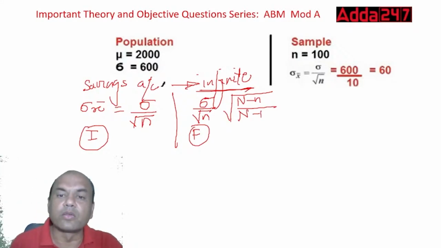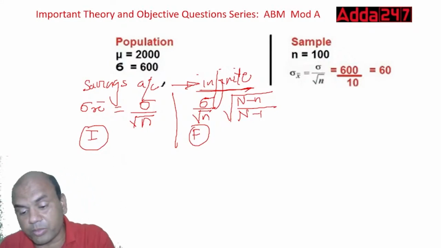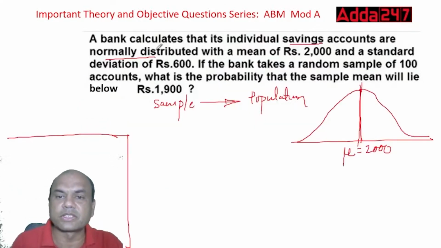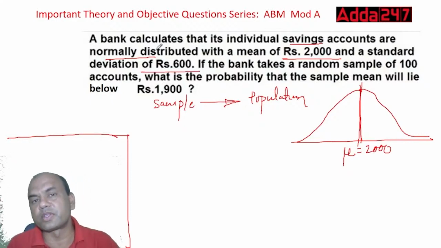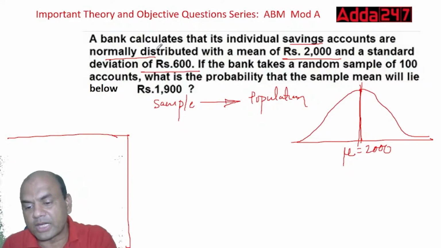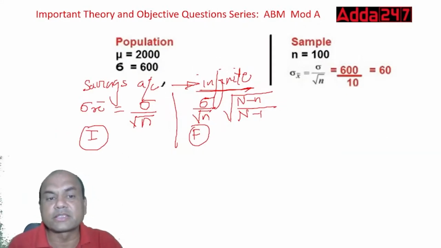Now look at this. What is given in the problem? Mean is given as 2000 and standard deviation is given as 600 for this population. Standard deviation means how much the values deviate from this mu. So that is given as 600.